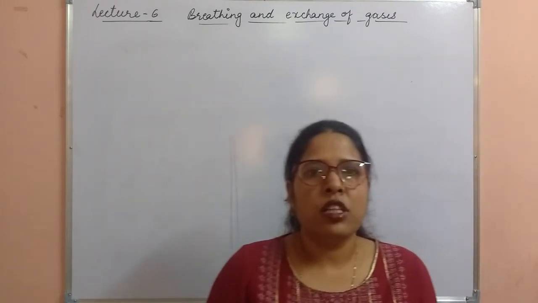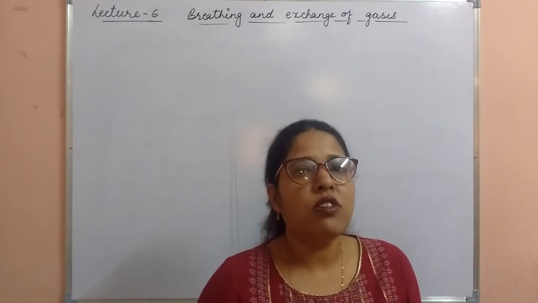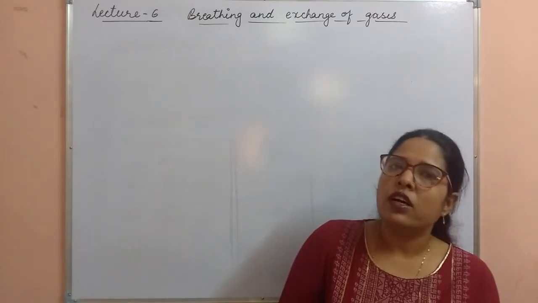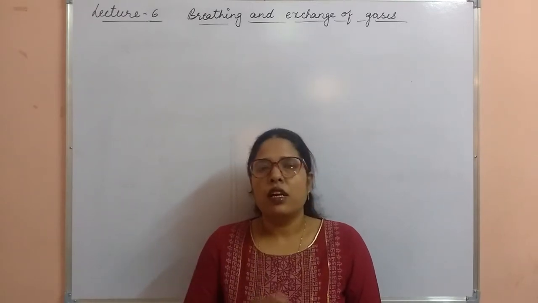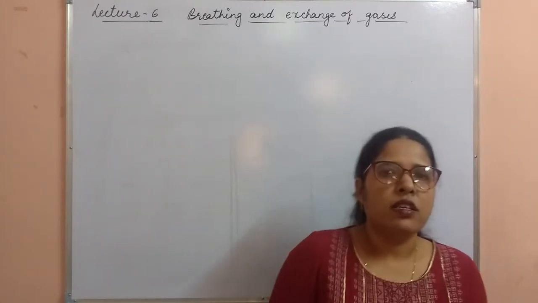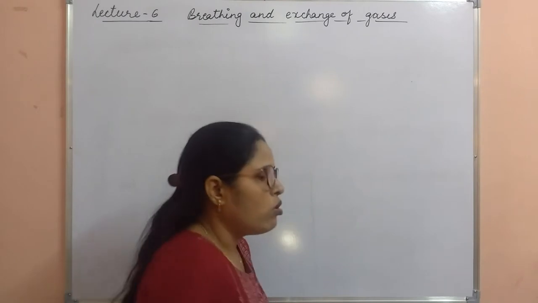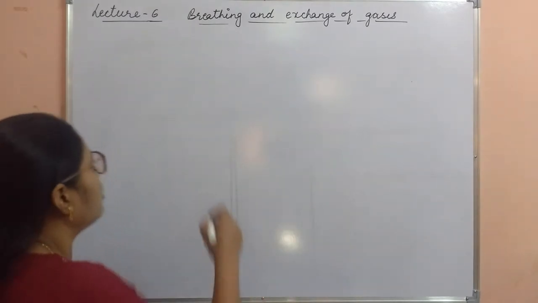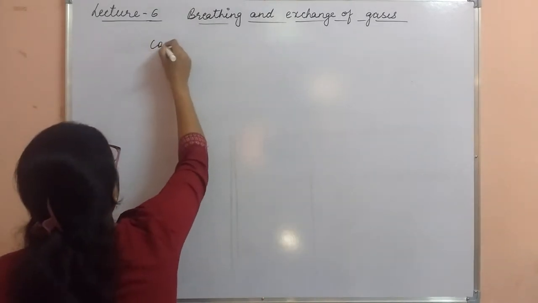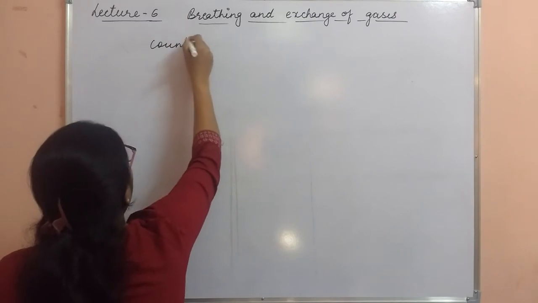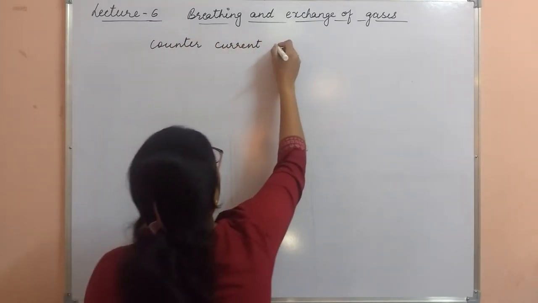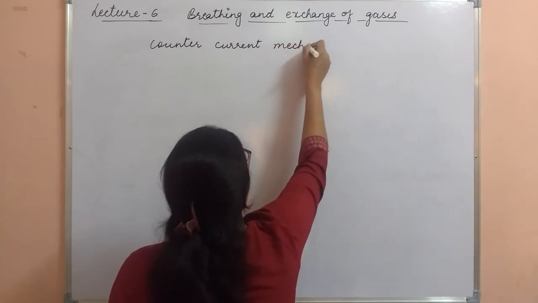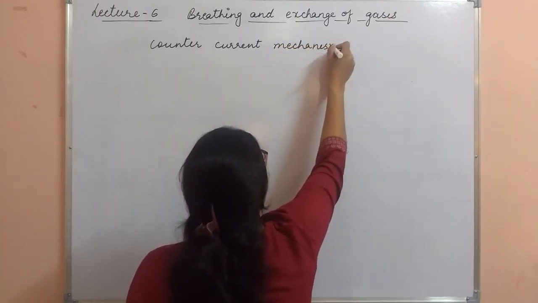First adaptation, there should be a continuous supply of water over the gills. And the second very important adaptation is called the countercurrent mechanism. So here we are going to discuss the countercurrent mechanism. What is the exact meaning of countercurrent? We have to discuss here.